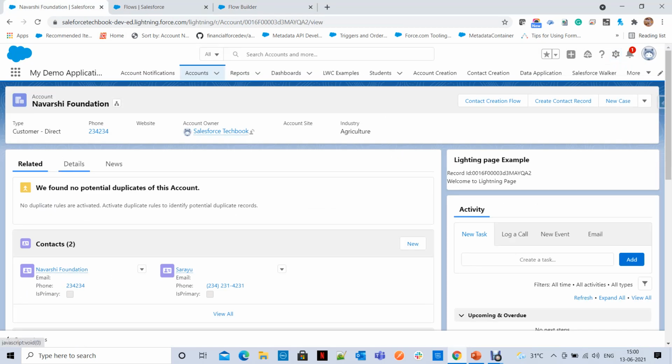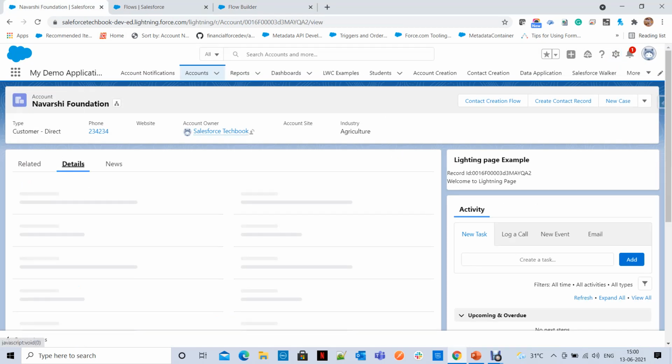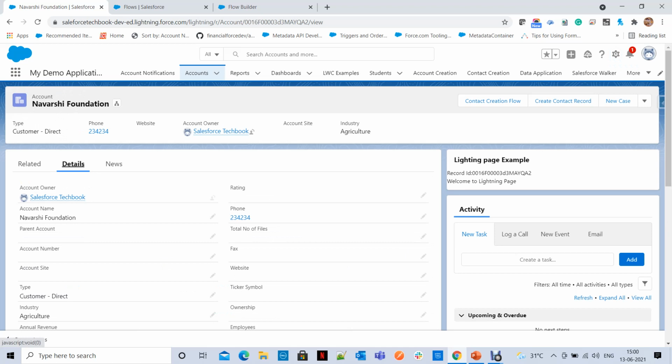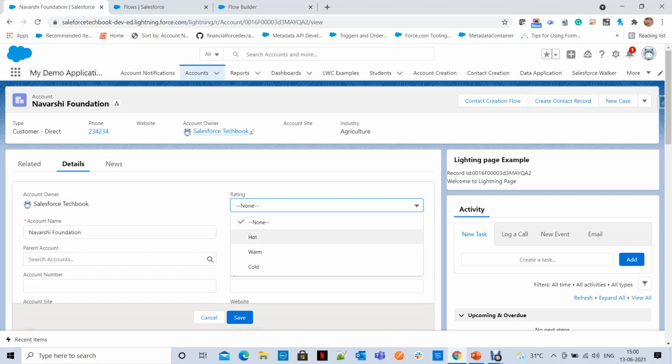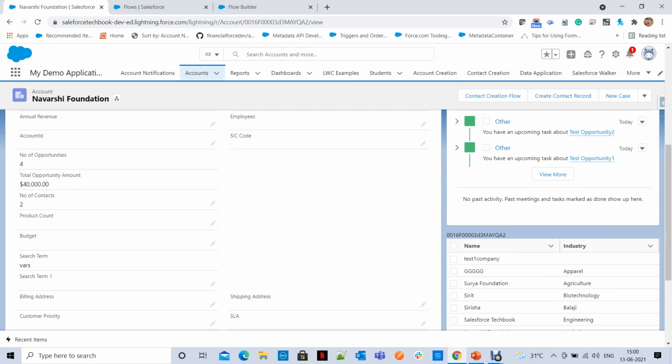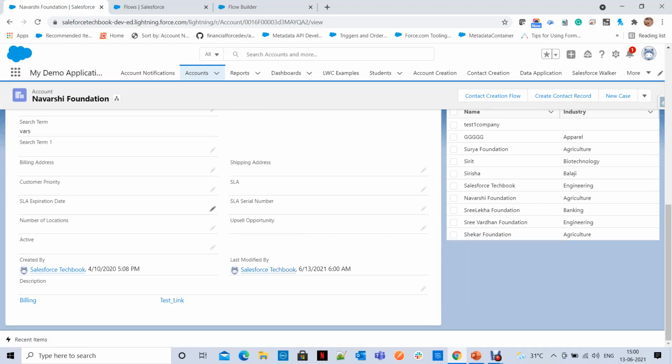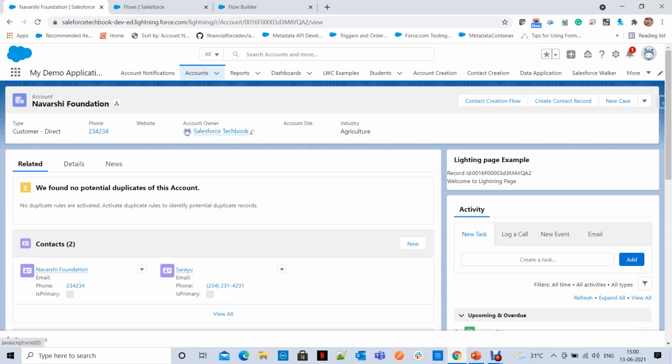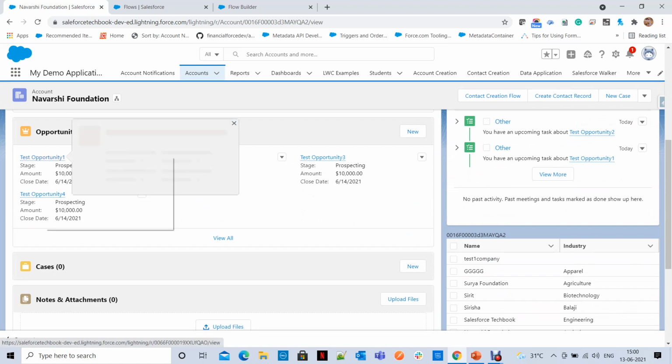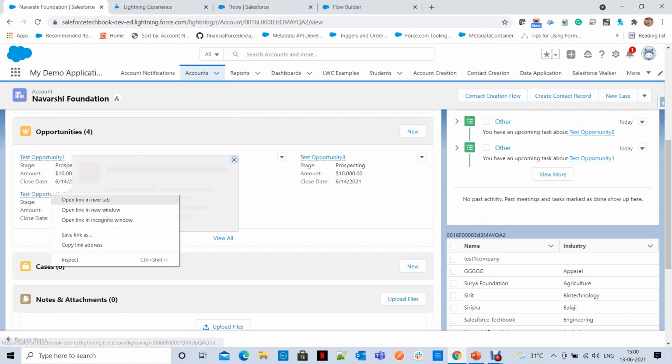Let's try this. This is the account, and type is nothing, rating is nothing. Now I am going to add the rating as Hot. Okay, now let's open opportunities, whether it created or not. I mean, it has to create a task for every opportunity.